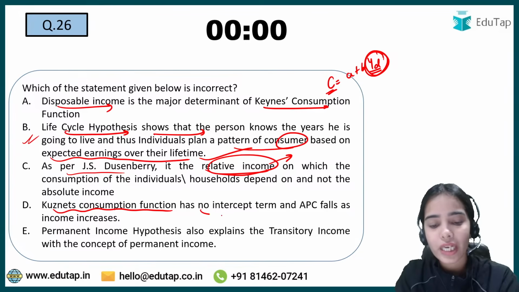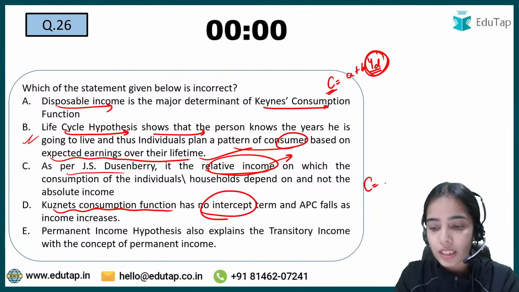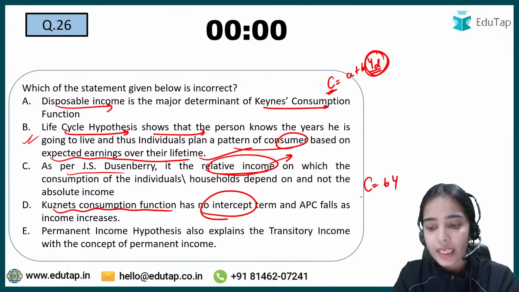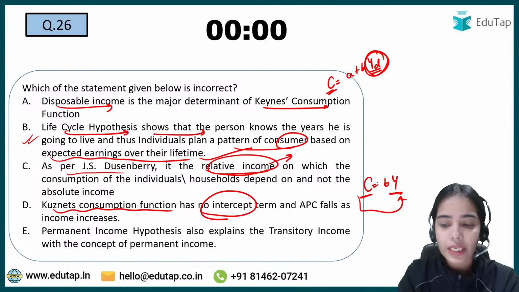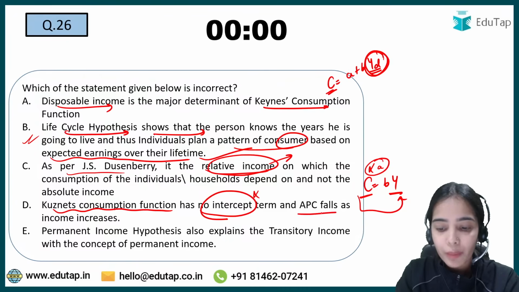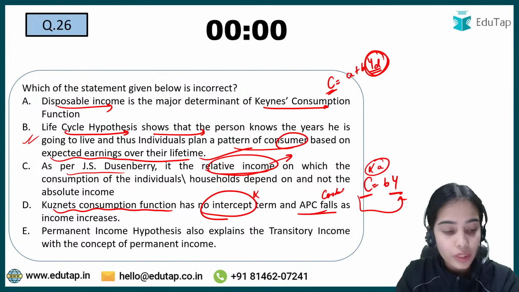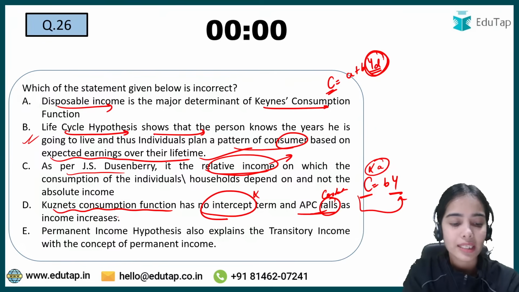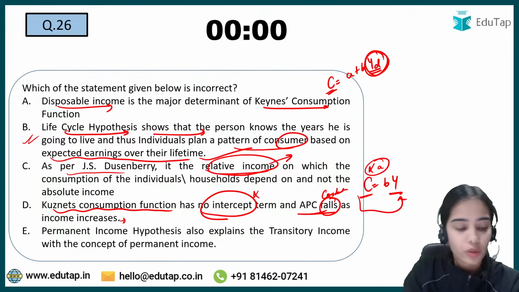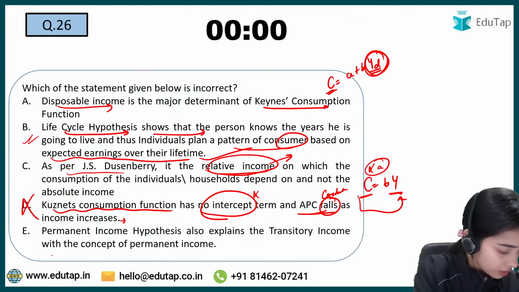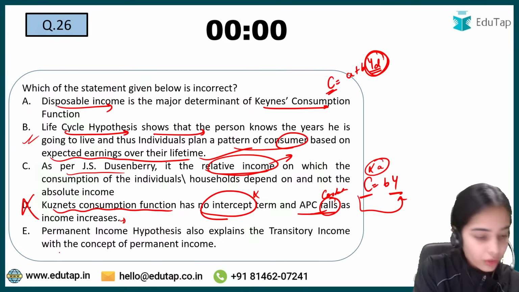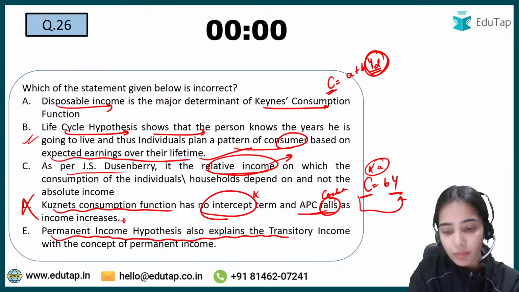Kuznets consumption function has no intercept. So this is the consumption function given by Kuznets, that is consumption depends upon the absolute income, and Kuznets has said that there is no autonomous consumption, there is no intercept. Okay, the APC is constant as per Kuznets. The APC is constant as income increases, so option D is wrong.